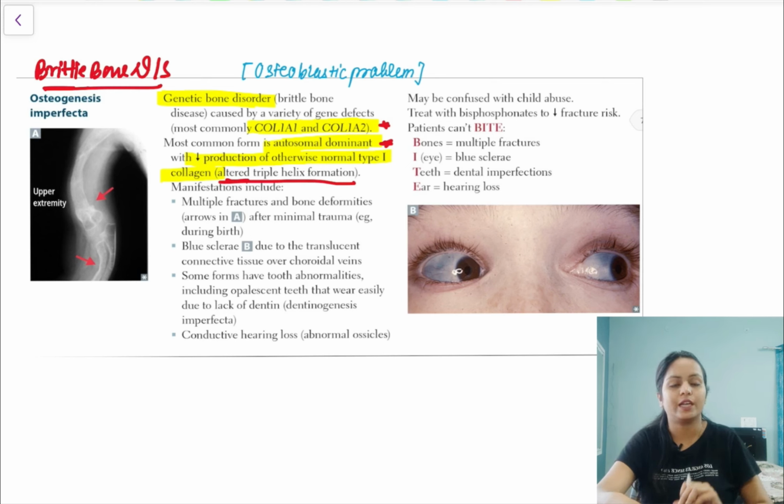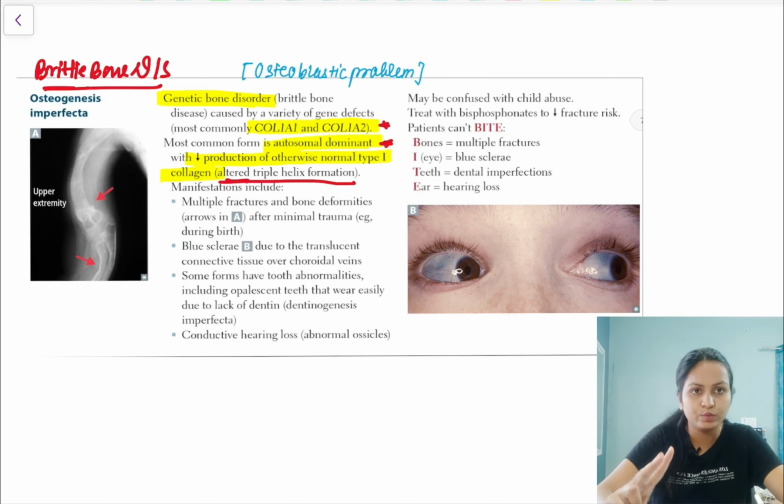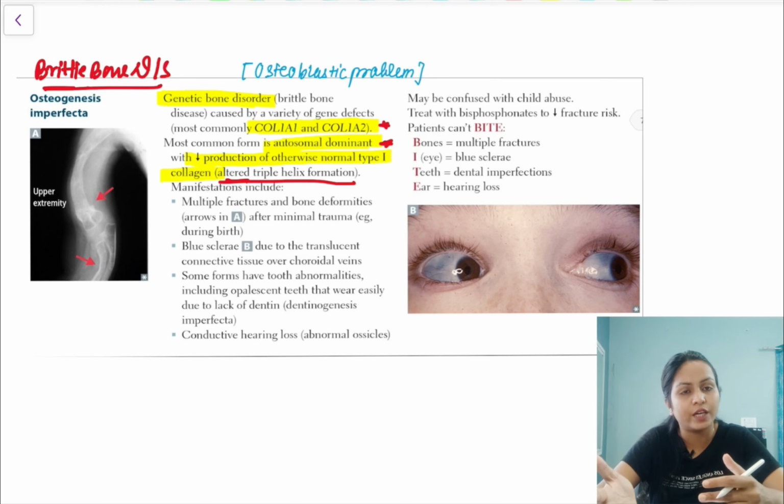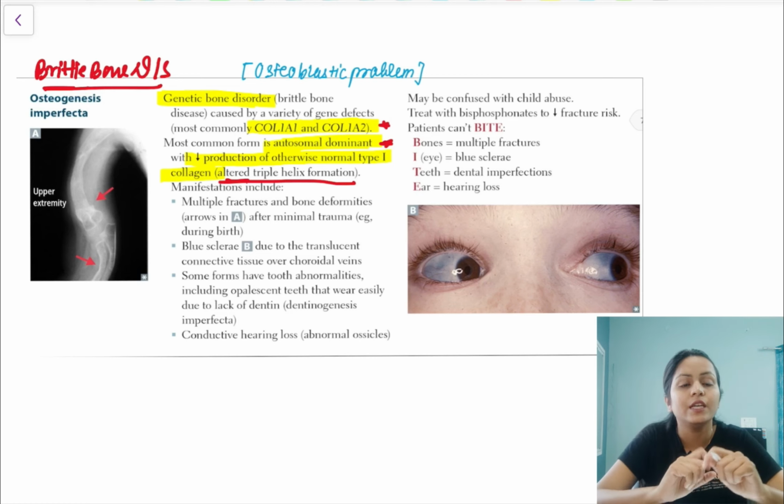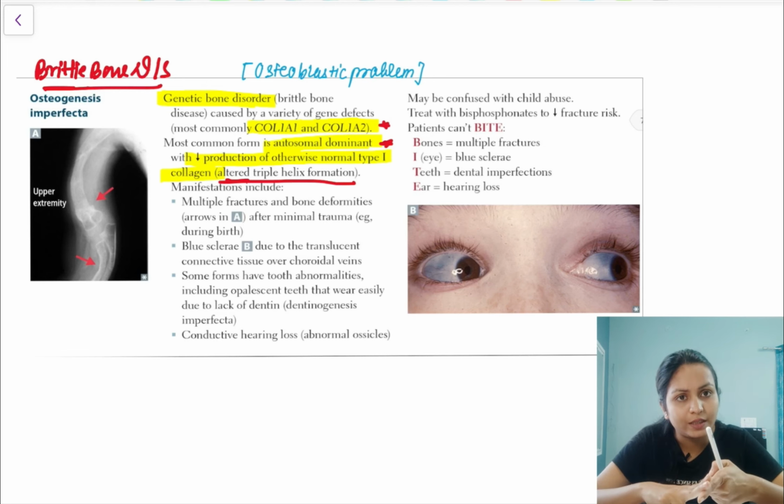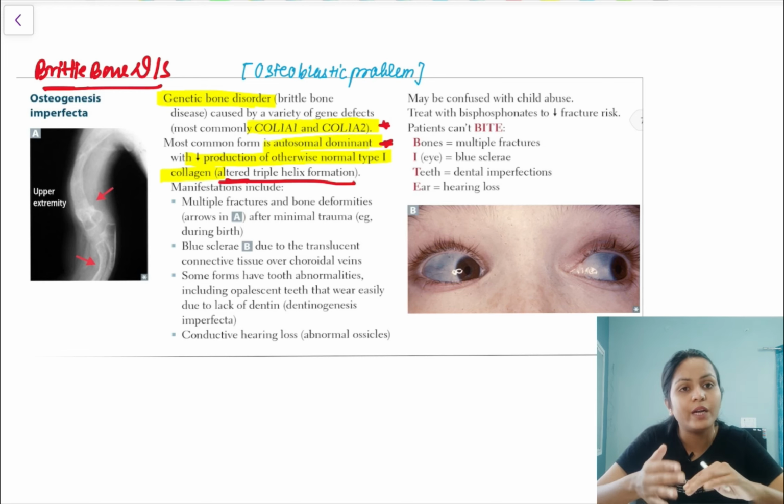But now how does the clinical vignette come? I tell you two types of questions: one a clinical vignette, or else in the form of radiology. How will they give the clinical vignette? They will give you preschool children, 3 to 4 years, 2 years, whichever, they'll be brought by the parents and they'll have a complaint of multiple bone fractures that will be present in different stages of healing.